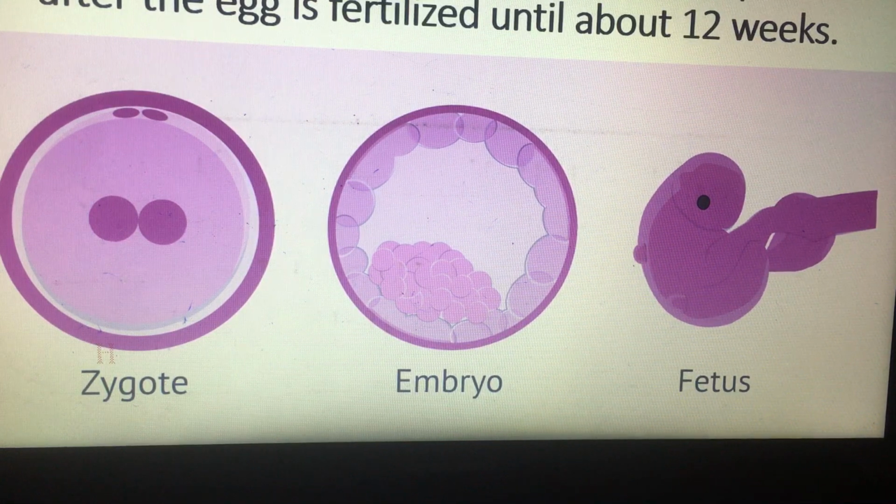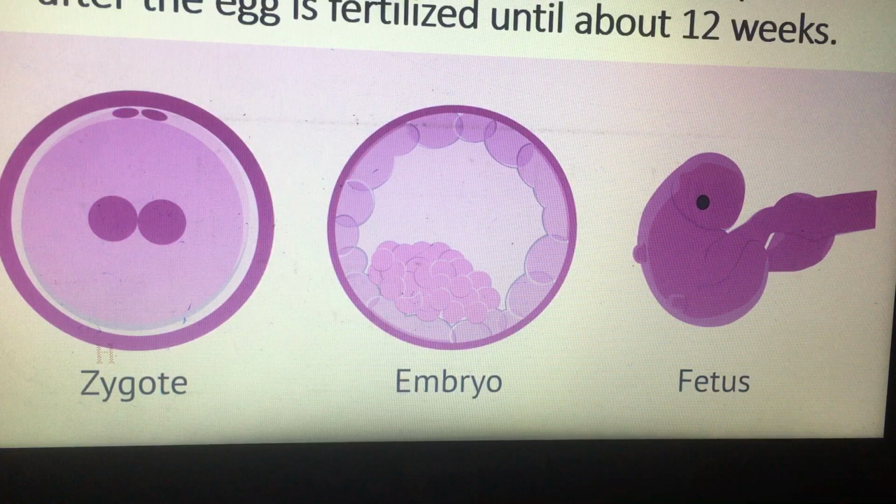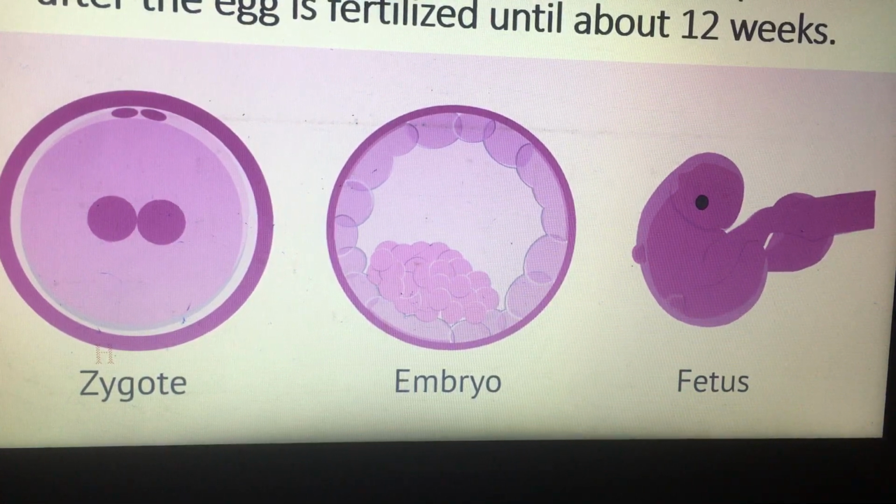Now, you have to know that the fertilization process happens in the oviduct. We said before that the ovum or the egg moves through the oviduct to reach the uterus. So when the sperm reach the female reproductive organs, they will move to the oviduct to fertilize the egg or the ovum to produce a zygote.